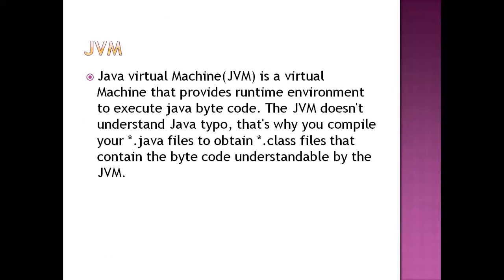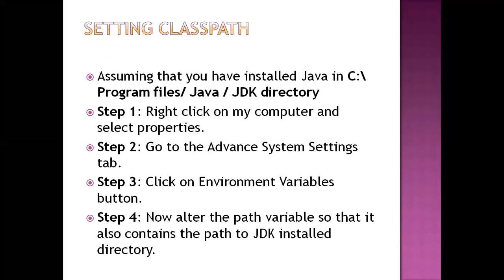This is the path. The next thing, every programming language or technology has its own environment. We can say the Java Runtime Environment. Before learning this Java Runtime Environment, you need knowledge of two things: the first thing, the Java Development Kit, and the second thing, the Java Virtual Machine.